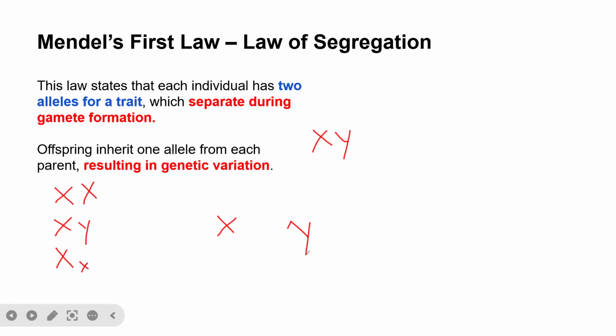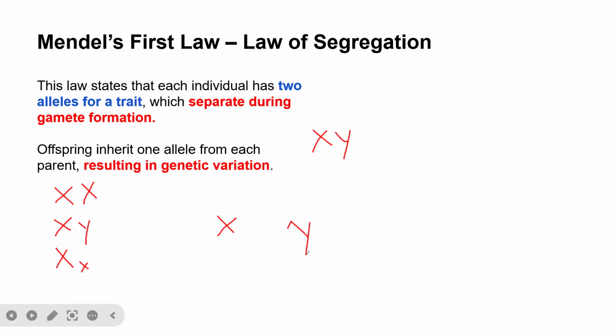For example, first we have two alleles for each trait, and this allele will be separated during gamete formation, and each of these alleles can be inherited from a parent, resulting in genetic variation.